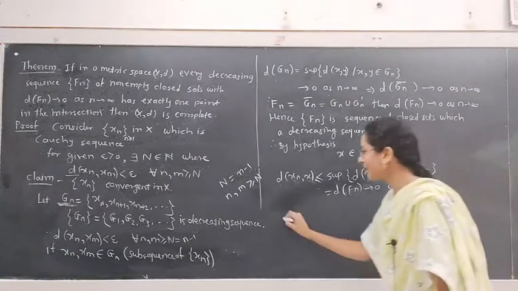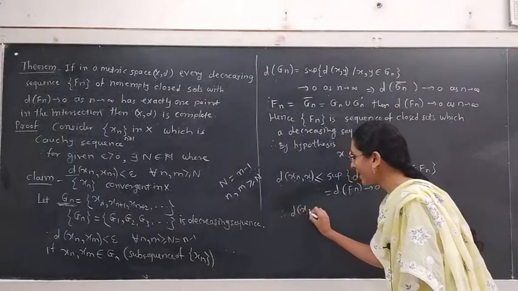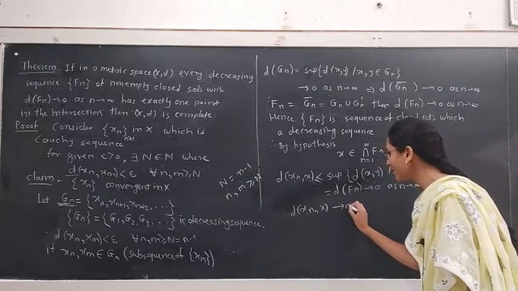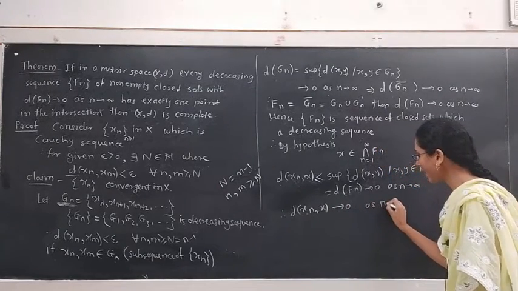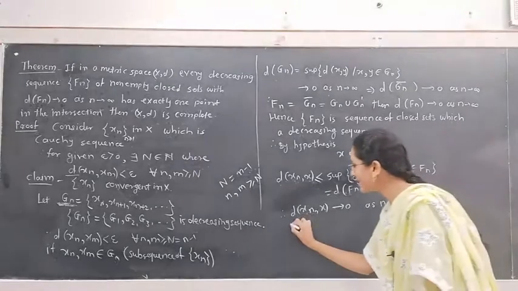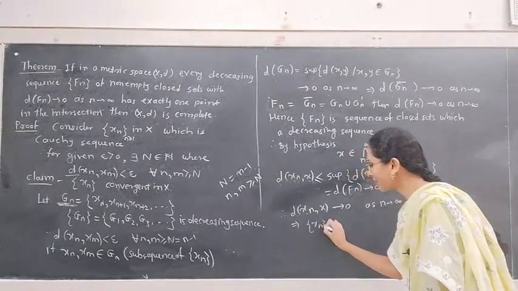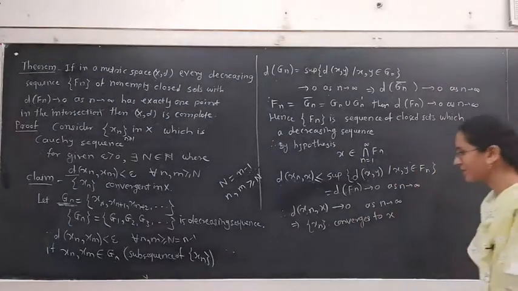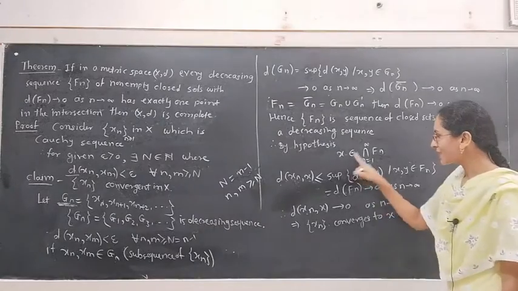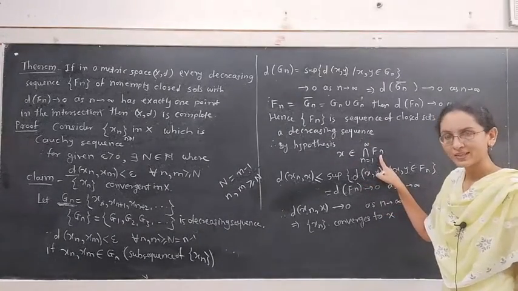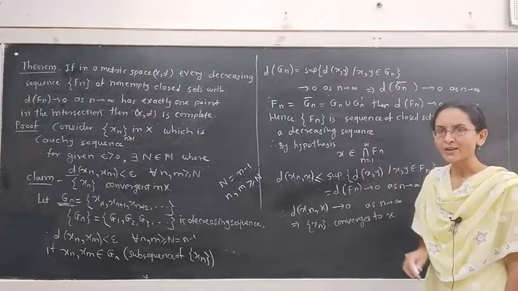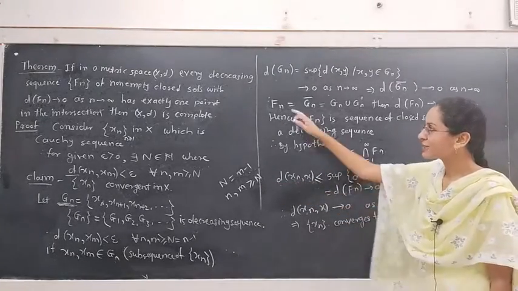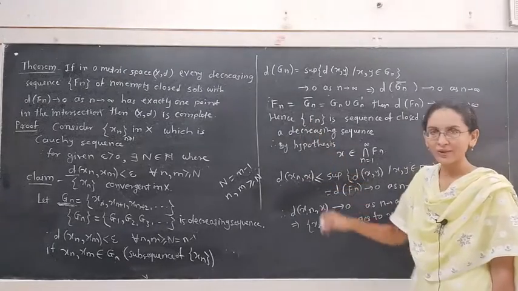What is the left side? Therefore, d of xn x is tending towards 0 as n tends to infinity. This implies the sequence xn converges to x. Where does x belong? x belongs to the intersection of Fn, meaning x belongs to Fi for i equal to 1 to n. Also, xn belongs to Gn. Gn is a subset of Fn, hence xn belongs to Fn.